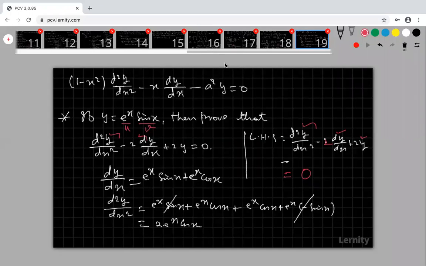Everyone, please try to complete the problem. Are you getting 0 or not? Yeah, very good, Nagarjuna. Are you okay? Are you clear?